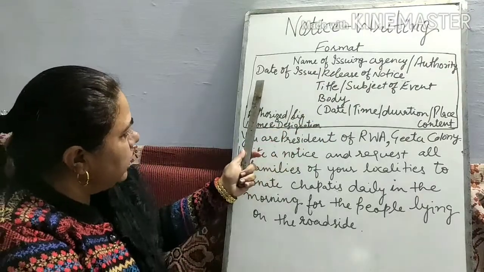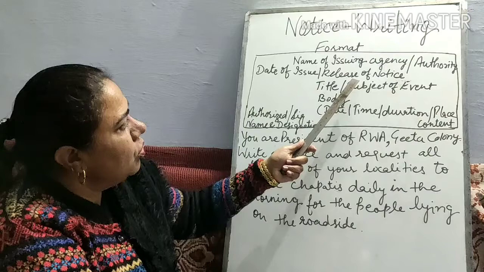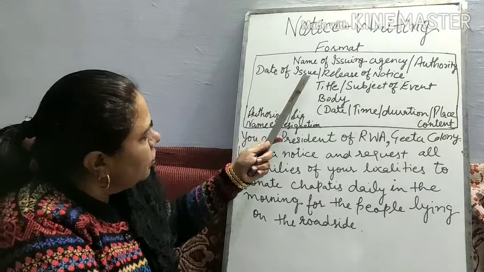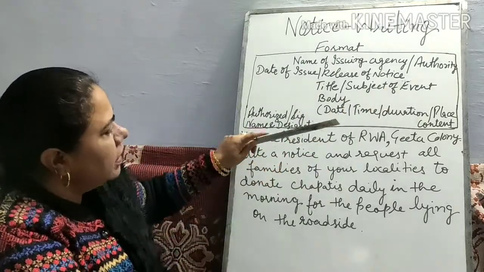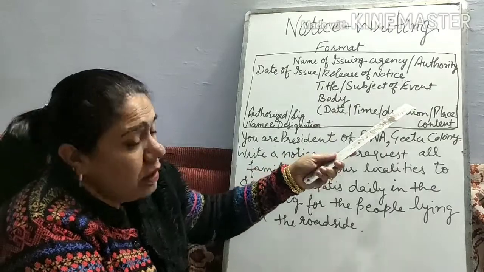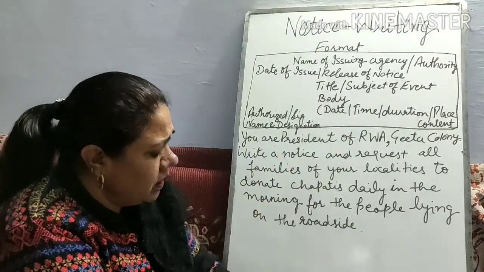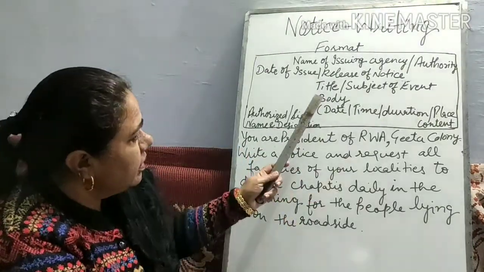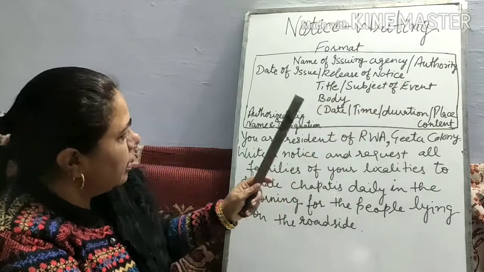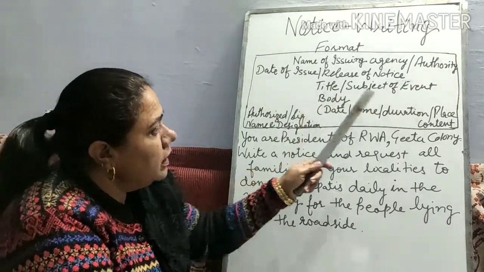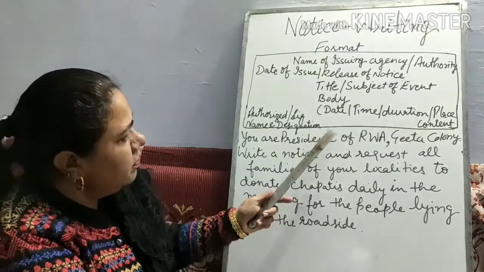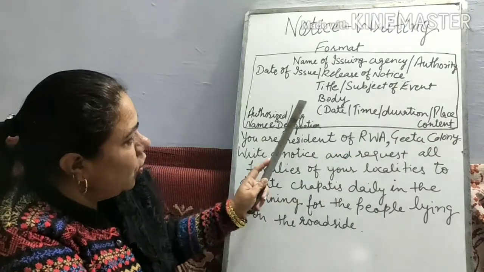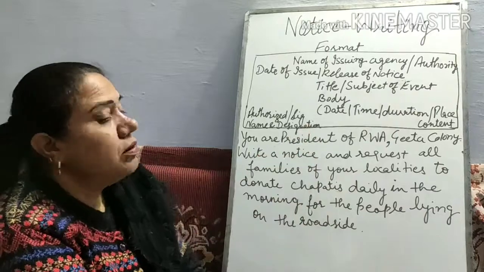After that, we write the date, the date of issue or release of notice. It is necessary to write it on the left hand side. After that, we write the title, the subject of the event, whether it is for general information or for information regarding any event. After that, we write the body or content of the notice. In the body, we write date, time, duration, place, content. All things come in the body.